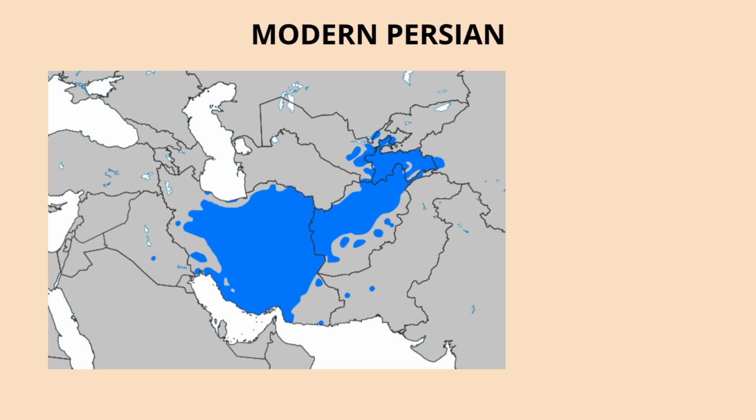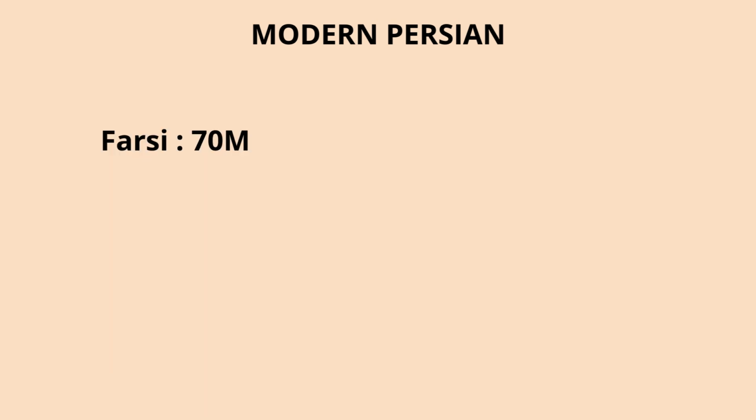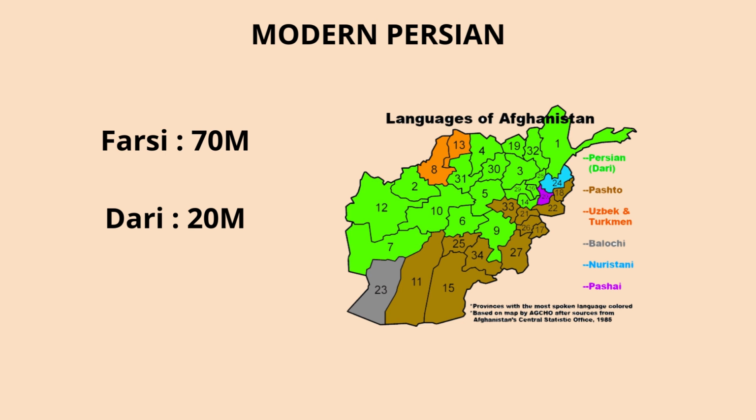These three main versions of the Persian language, Farsi, Dari, and Tajik, are so close that speakers can understand each other, like cousins speaking slightly different versions of the same language. Farsi is the most widely spoken, with about 70 million native speakers. Dari is used in Afghanistan, especially in cities like Kabul, but the main language of the country is Pashto, another Iranian language. About 20 million people speak Dari as a native tongue. Tajik is spoken in Tajikistan and parts of Uzbekistan, with about 10 million speakers. It has more Russian words because of the Soviet rule.